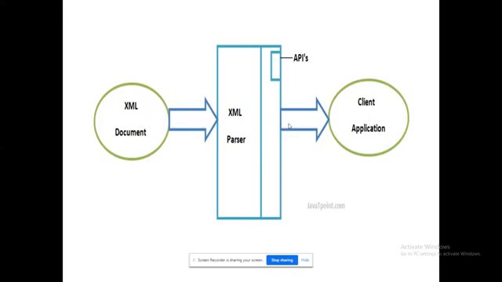Today's session is about parsers. XML parsers are built inside the browsers. Most of the browsers nowadays have this XML parser feature. What is the purpose of this XML parser? That's what has been illustrated in this diagram. The XML document will ultimately be read by the XML parser, but how can it read it? What is the logic behind the XML parser?